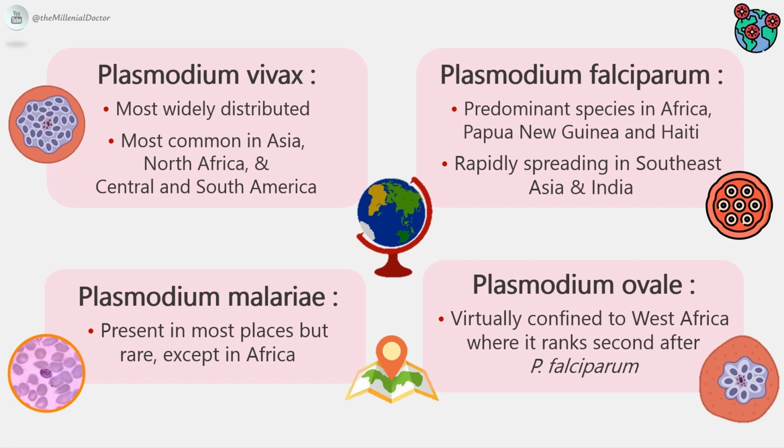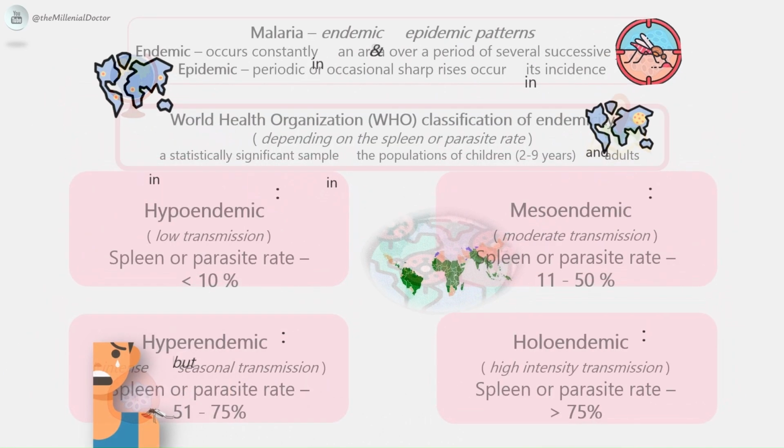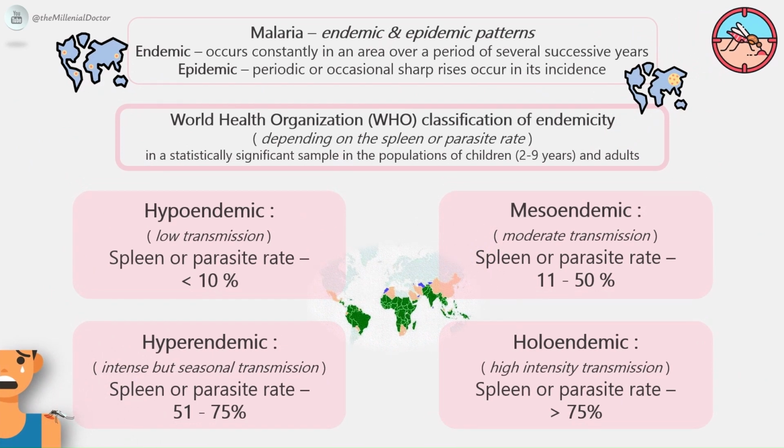Plasmodium malariae is present in most places but is rare except in Africa. Plasmodium ovale is virtually confined to West Africa, where it ranks second after Plasmodium falciparum. Malaria may occur in endemic as well as epidemic patterns.